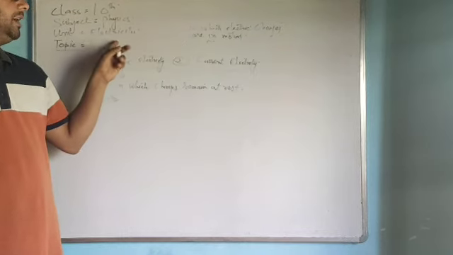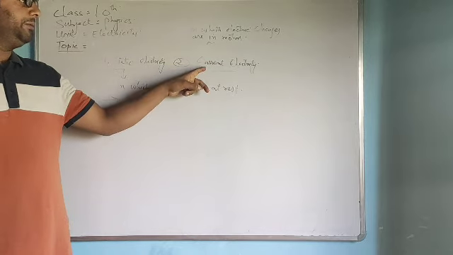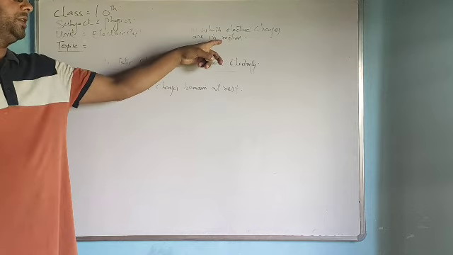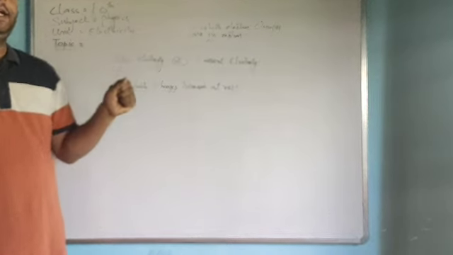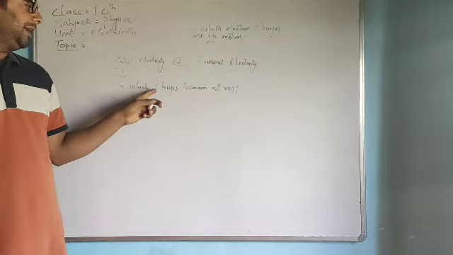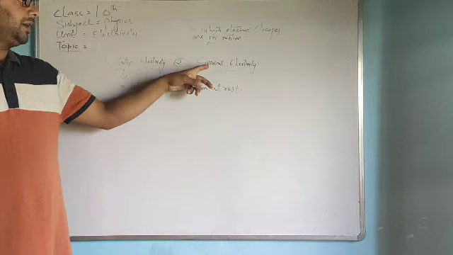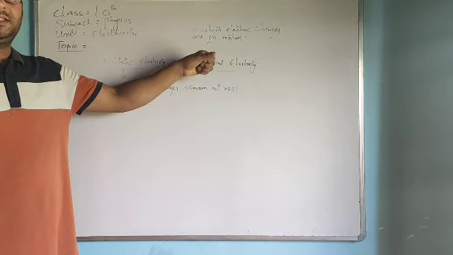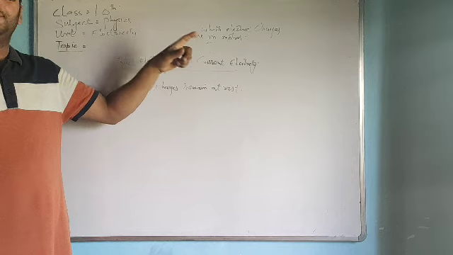So in this unit, we generally are referring to current electricity. When we talk about electricity, it simply means current electricity, because in current electricity, electric charges are in motion. They constitute the electric current. So when electric charges are in motion, we call it current electricity. When the electric charges are at rest, we call that static electricity. The example of current electricity is simply the electricity which is flowing through the wires. That is the best example of current electricity.